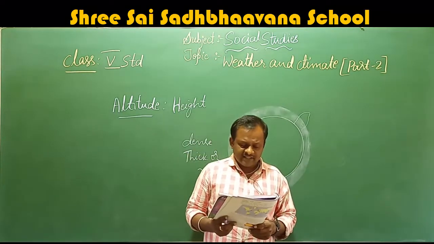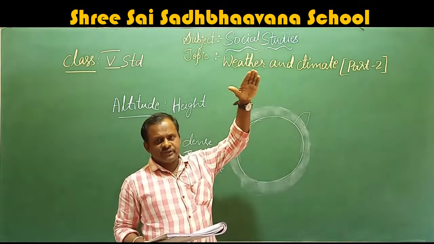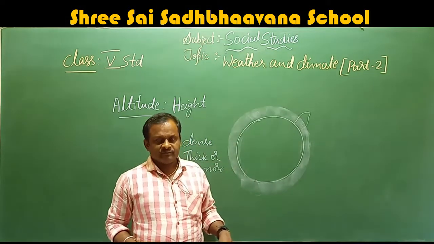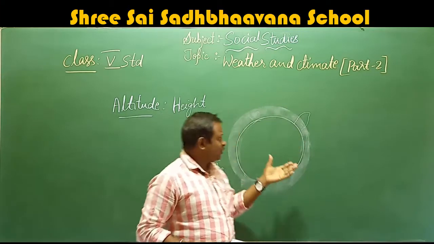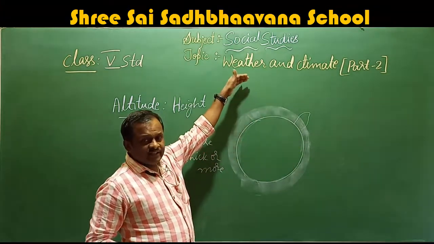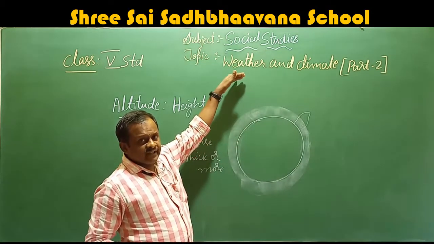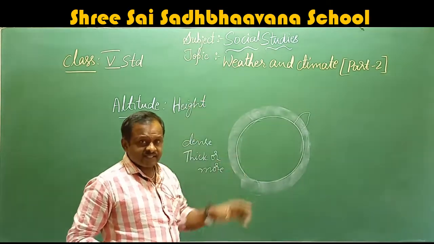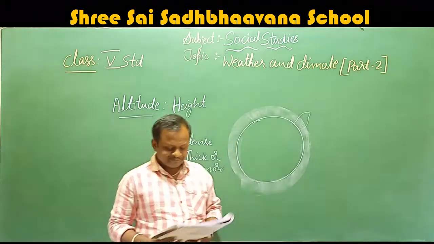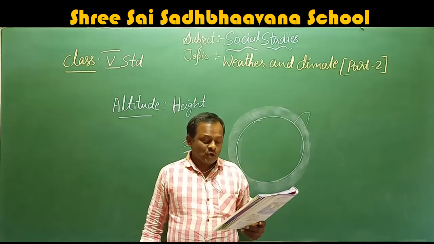When the atmosphere is thinner at higher altitudes, when you go to the higher altitudes, the air present there is very less. The quantity of air is very, very less, as it absorbs less sunlight, so it is very, very cool. It absorbs less heat, making the places in hilly areas cold.